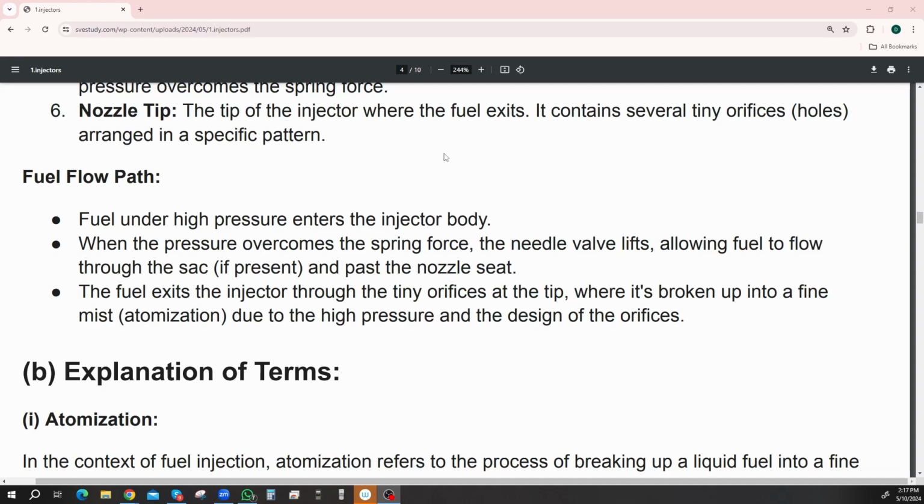The fuel exits the injector through tiny orifices at the tip, where it's broken up into a fine mist, which is called atomization, due to the high pressure and the design of the orifices. Yeah, so it just sprays into the engine, right? It goes through those stages.